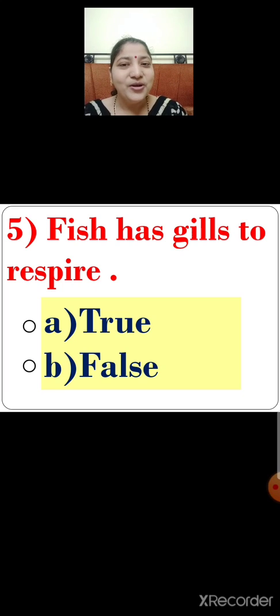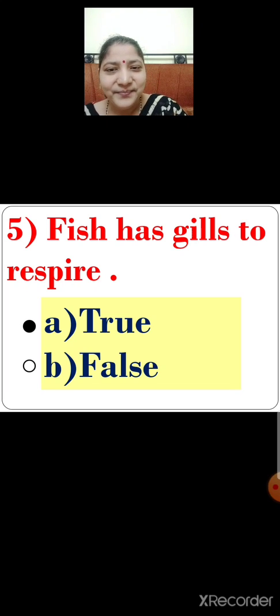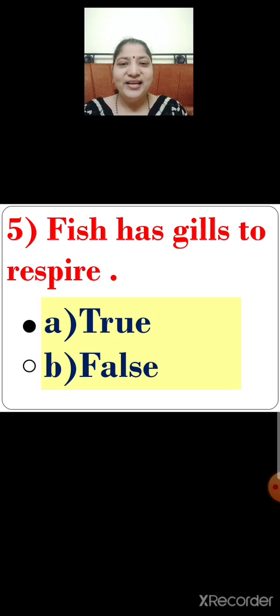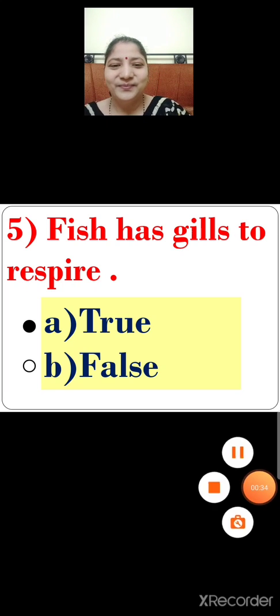So, what will you do? You will click on the correct option, that is option A, true. Let us click, children. Yes, option A, true. Fish has gills to respire is a true statement. Children, let us proceed with the next question.